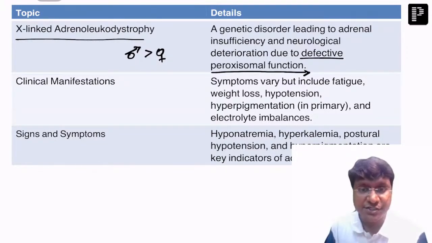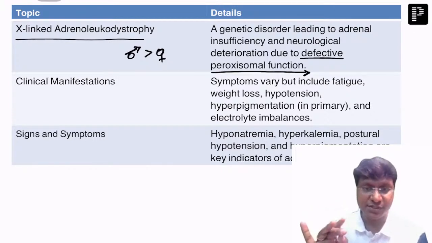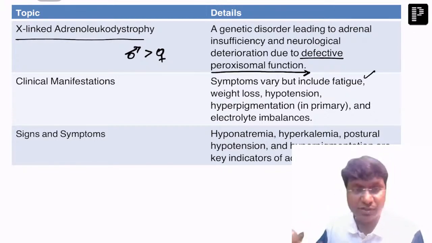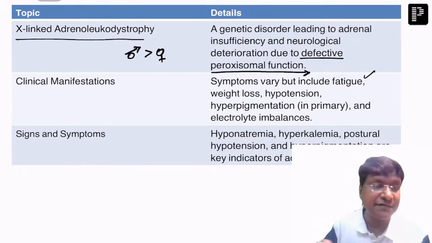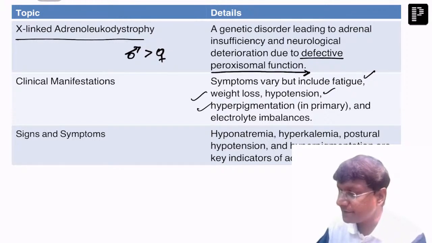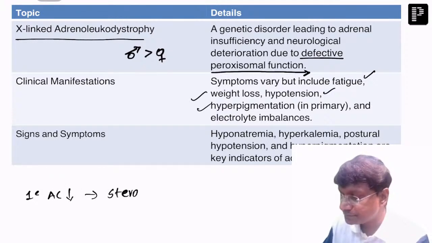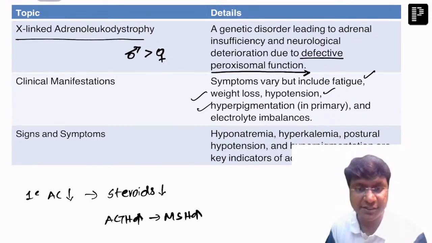And what are the clinical features? That is mainly because of glucocorticoid insufficiency, aldosterone insufficiency, and sex hormone insufficiency. So they include fatigue, because ATP synthesis does not occur due to inefficient gluconeogenesis, weight loss, hypotension, and hyperpigmentation, which is observed in primary. Because in primary adrenocortical insufficiency, the steroids are reduced, and as the steroids are reduced, the ACTH levels are increased from the anterior pituitary, and that will further increase the MSH, and that will cause the hyperpigmentation, right?